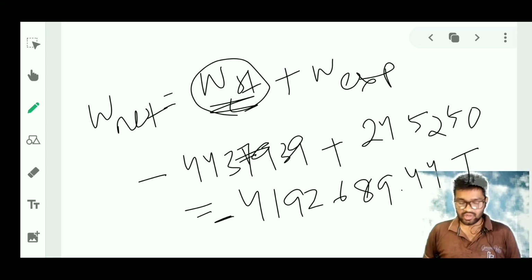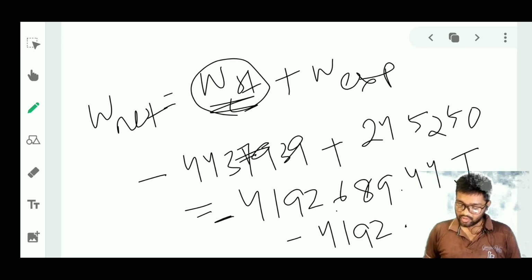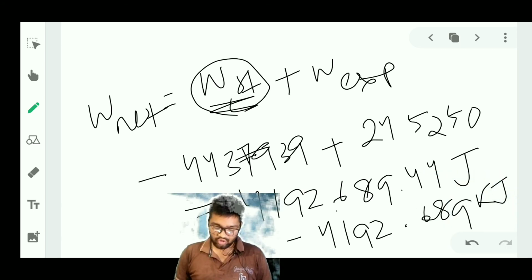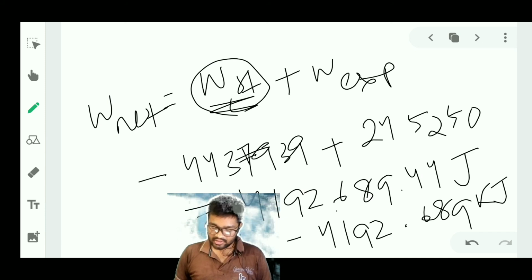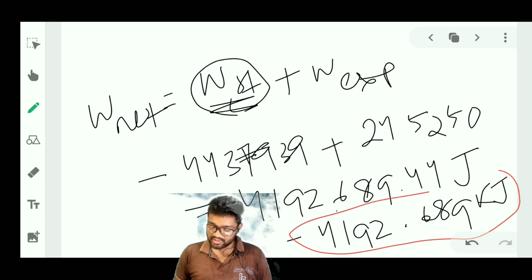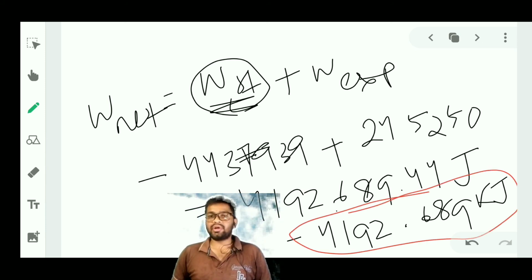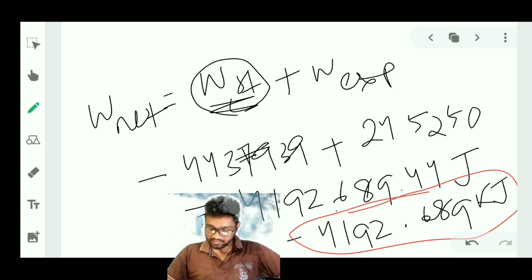If we write in terms of kilojoule, we can shift the decimal up to here, so we can write minus 4192.689 kilojoule. This will be the correct answer for this question. So this W net will be minus 4192.689.